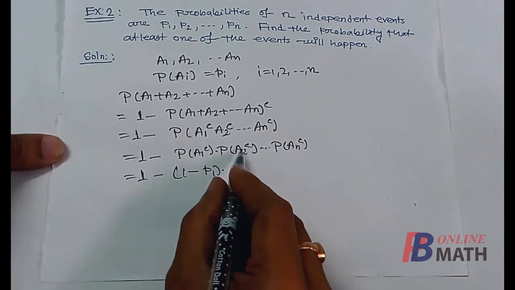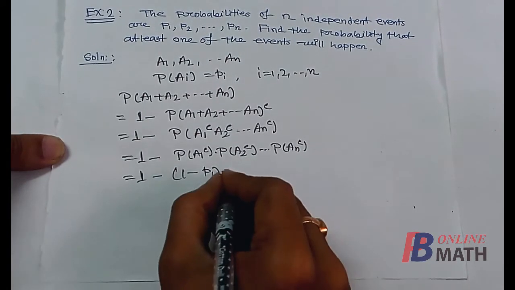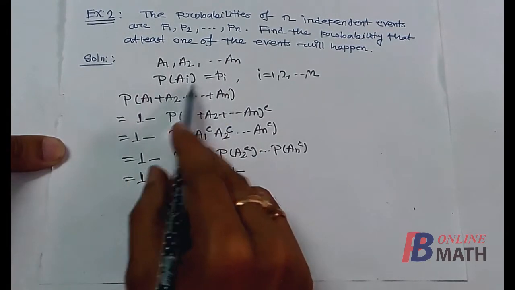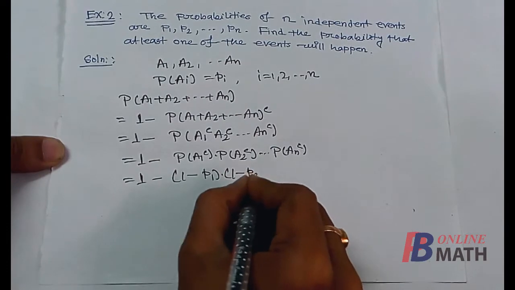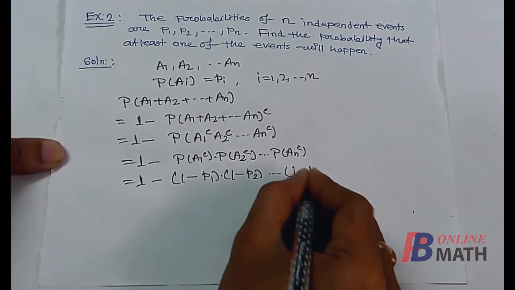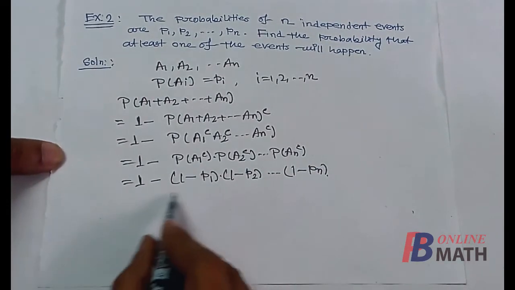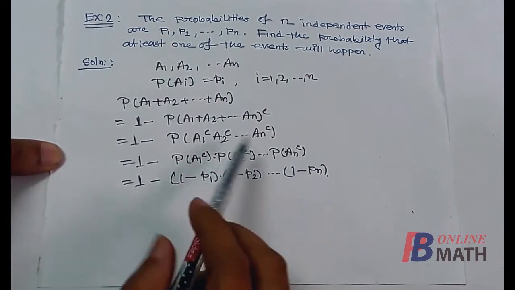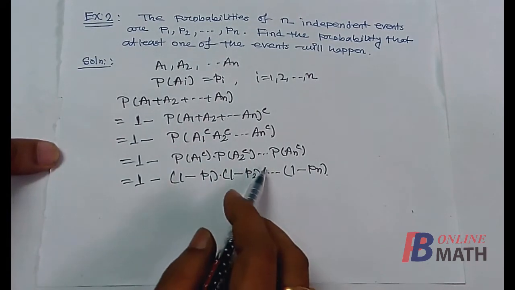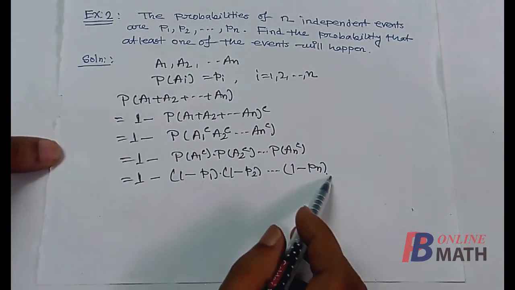Now probability of A2 complement can be written as 1 minus probability of A2, and probability of A2 is P2, so this is (1 minus P2) multiplied up to (1 minus Pn). So this is the required probability that at least one of the events A1, A2, An will happen. So that completes this example.